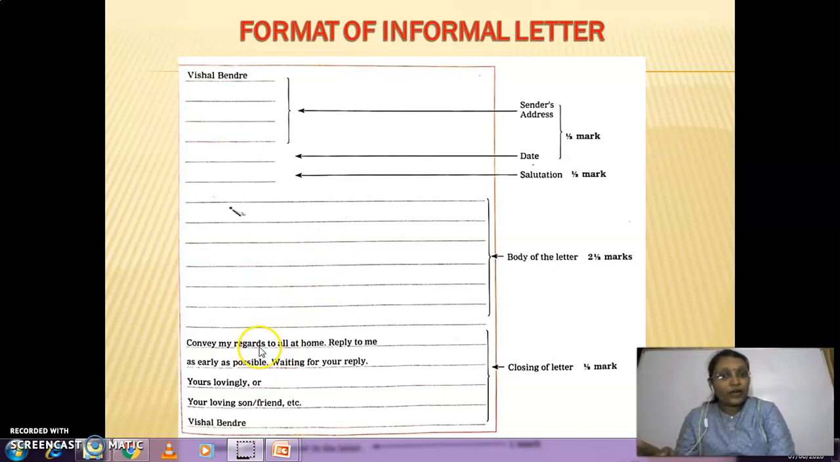And then next part is there, closing of the letter. It is of half mark. So what is closing of the letter? See, whatever the purpose is there of your writing this informal letter, you should write in 1 or 2 sentences there.